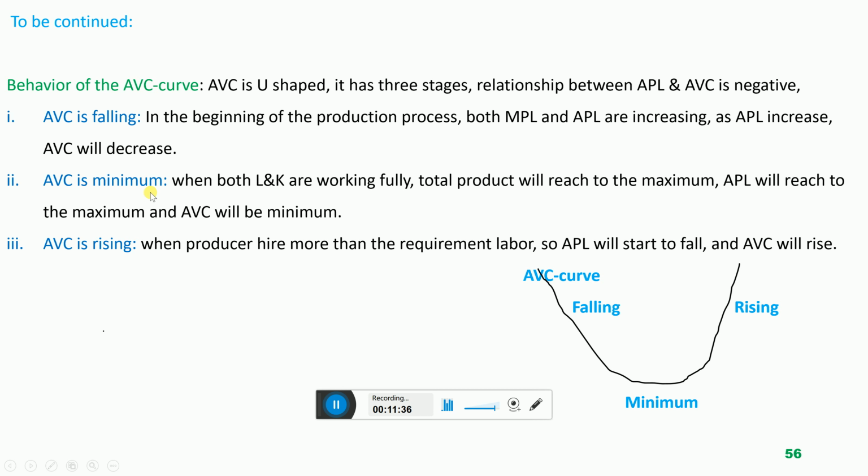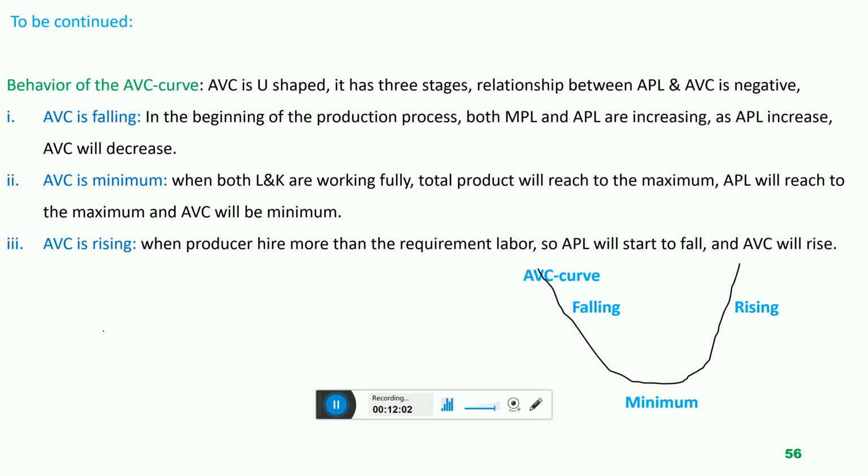Second, average variable cost is minimum. When the average variable cost reaches the minimum, the total output of the company reaches the maximum, and the average productivity of the labor reaches the maximum. At that point average variable cost will reach the minimum. How does the output of the company reach the maximum and the cost reach the minimum?